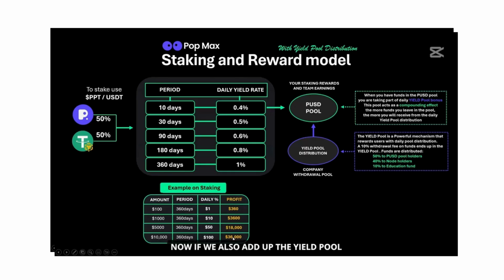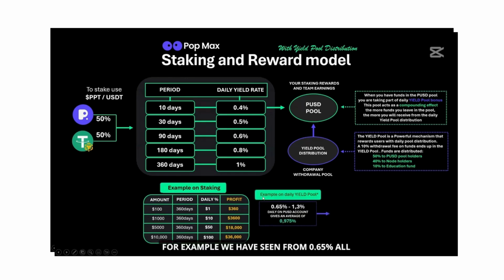Now, if we also add up the yield pool distribution. The yield pool, of course, varies depending on how much withdrawal the company has for the day. For example, we have seen from 0.65% all the way up to 1.3% per day in the PUSD pool. So let's say an average between these as 0.975%.